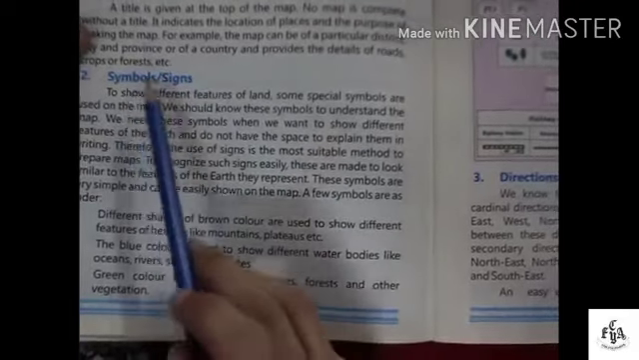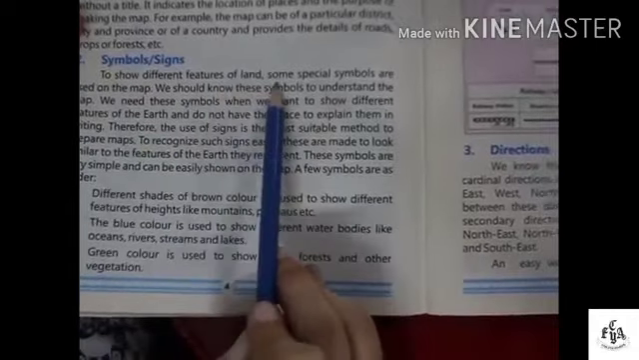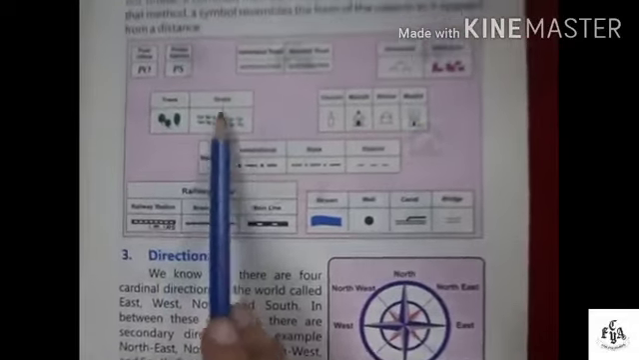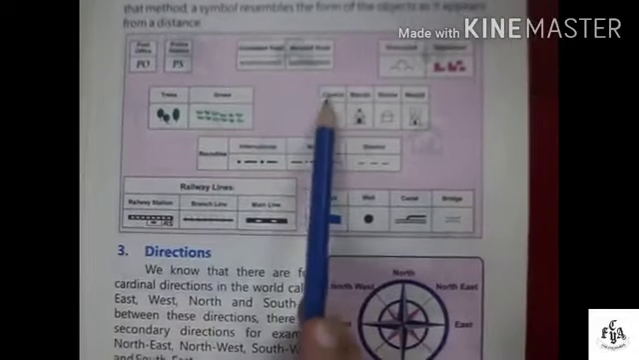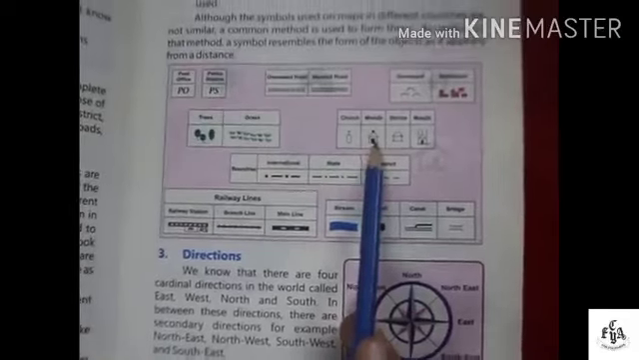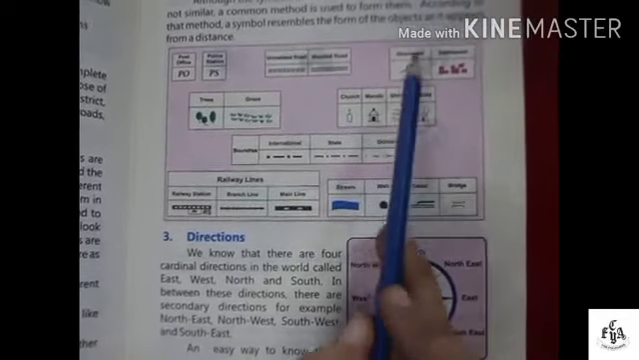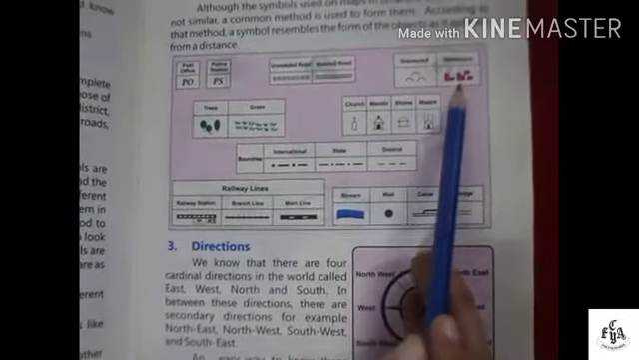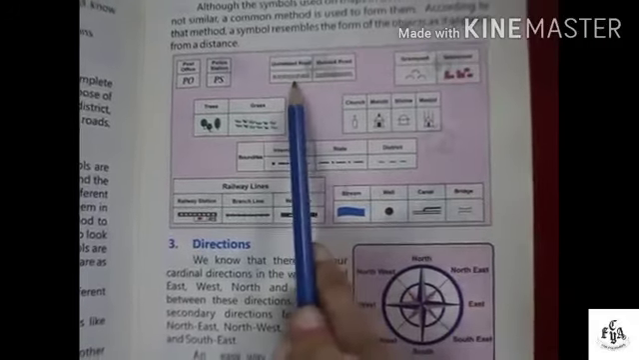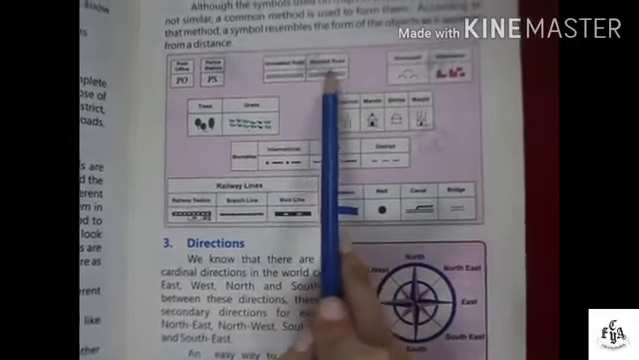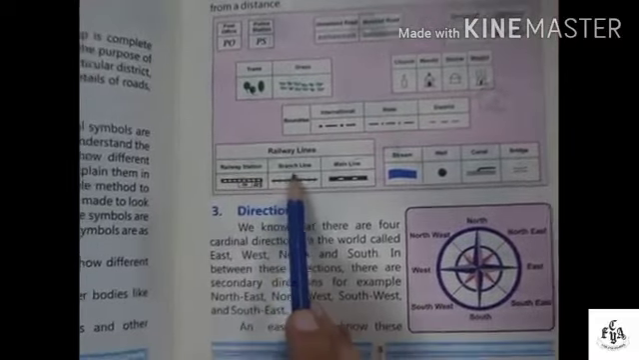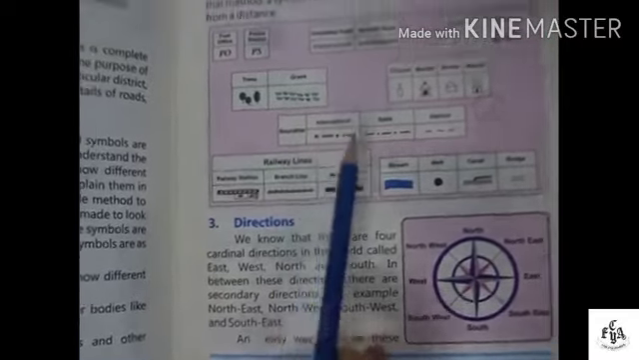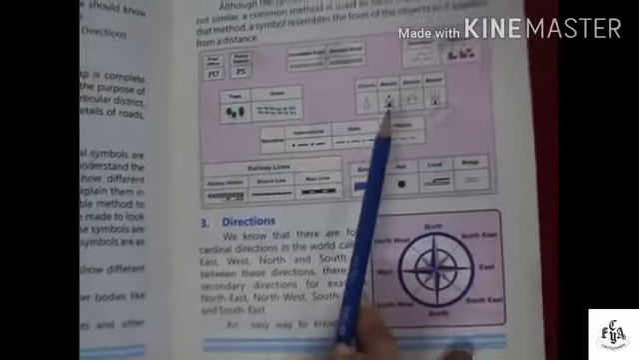Symbols. To show different features of land, some special symbols are used. As you can see in the diagram, trees, this is the symbol for grass, this is a symbol for church, mandir, shrine, masjid, this is a symbol for graveyard, this is a symbol for settlements, symbol for unmetalled road and this one is for metalled road, railway lines, branch lines, main lines. So we use these symbols to study the map easily.